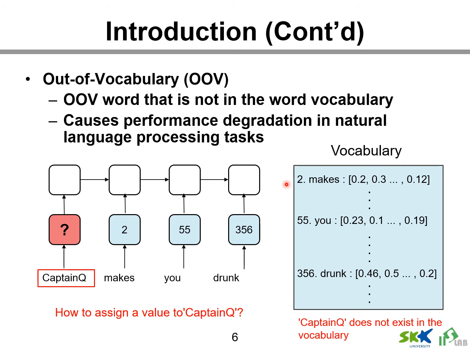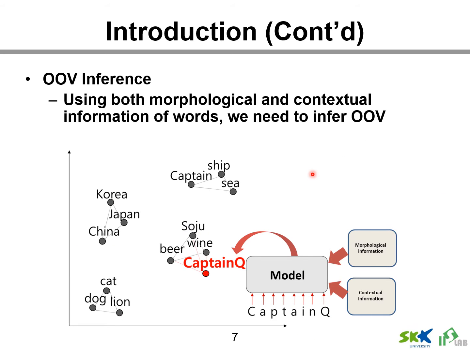But not all words are in the vocabulary table. Out of vocabulary words are words that are not in the vocabulary table. Here, captain does not exist in the vocabulary table. How do we assign a word embedding value to captain? When we assign word embedding to out of vocabulary words, we need to assign the embedding using morphological information and contextual information.